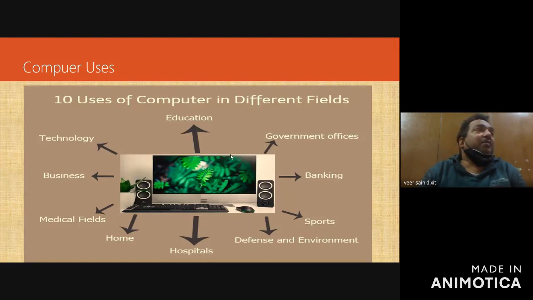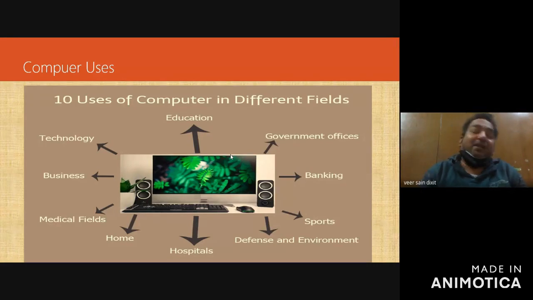And then what are the drawbacks? The drawback is that still 80% of people in this country are living below the poverty line, so computers are not accessible to them. Computers are not accessible to many lower middle class families due to the high cost of computers, right? So two types of societies are being created. One is a high income society, another is a low income society, and the number of people in the low income society is much larger. So the computers are not accessible to them due to high cost.